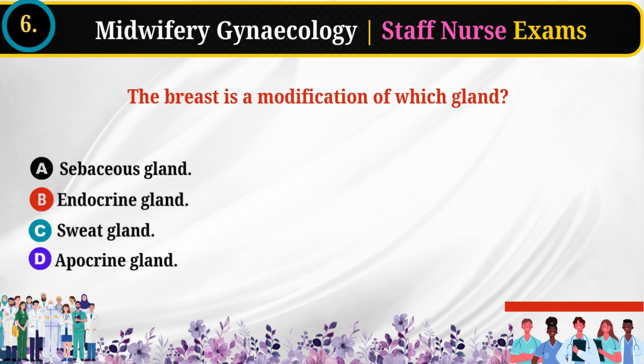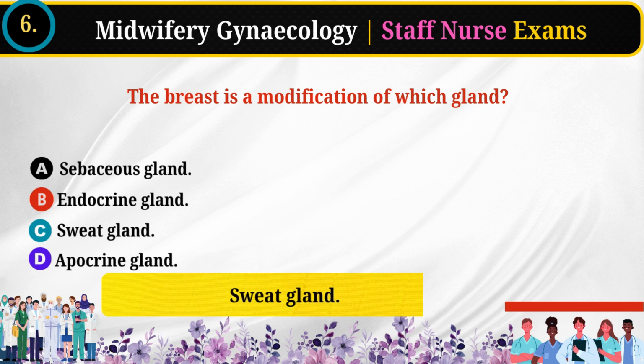6. The breast is a modification of which gland? Sebaceous gland. Endocrine gland. Sweat gland. Apocrine gland. Answer: sweat gland.